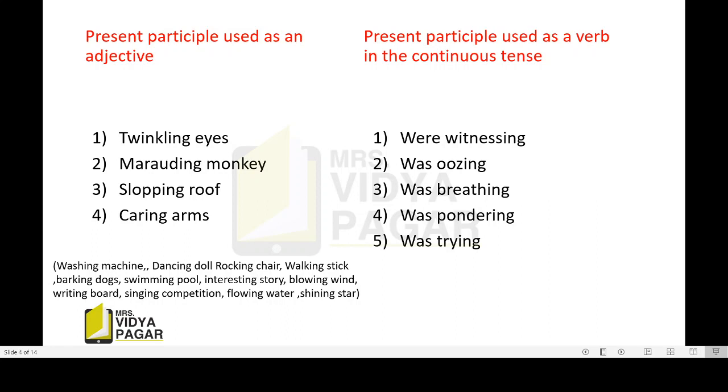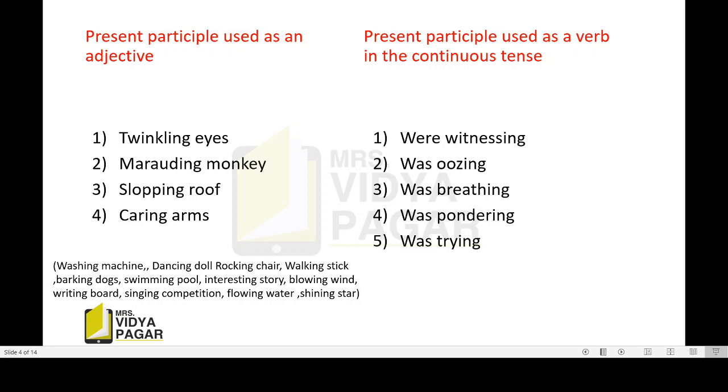Then dancing doll. Dancing word adds something more about the doll. It gives us more information about the doll. Dancing. Rocking chair, walking stick, barking dogs, swimming pool, interesting story, blowing wind, writing board, singing competition, flowing water, shining star. See, we saw the examples of present participle used as an adjective.